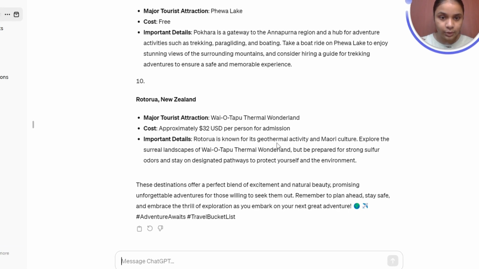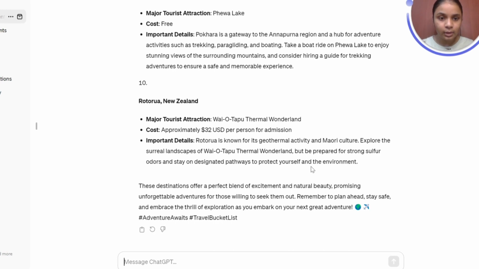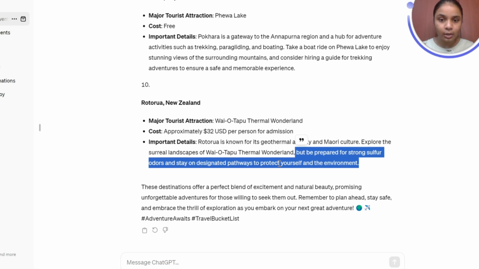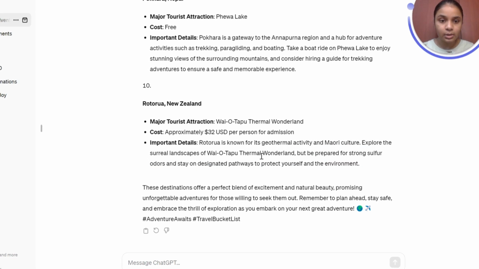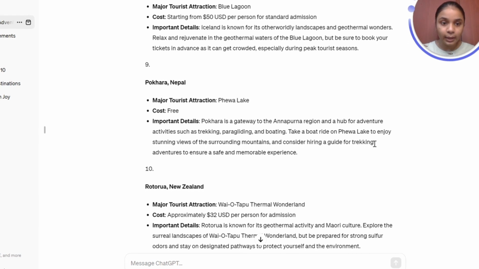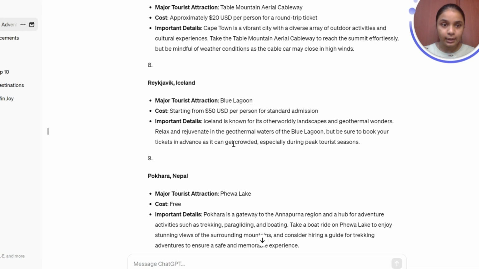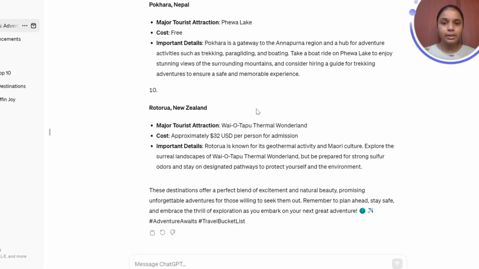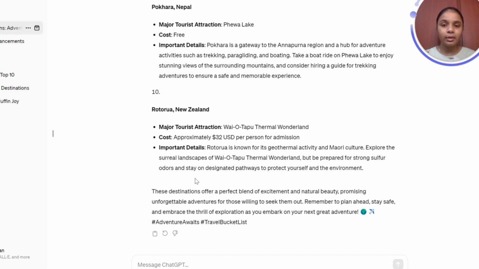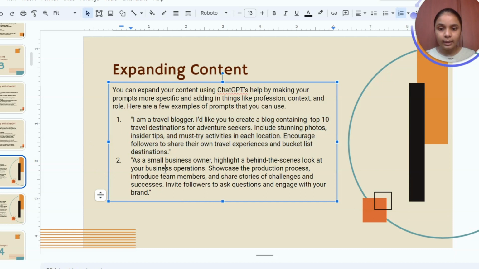So Rotorua is known for its geothermal activity and Maori culture. Explore, but be prepared for strong sulfur odors and stay on designated pathways to protect yourself and the environment. Consider hiring a guide for trekking adventures. Book your tickets in advance, it can get crowded. These are important details or tips that can really make your experience better and more smooth. So that's good. Let's look at the next one.